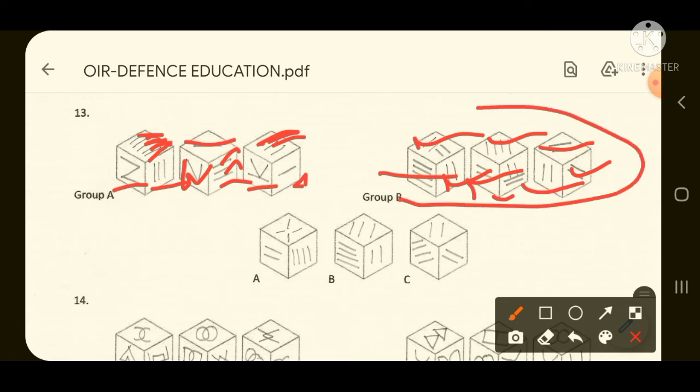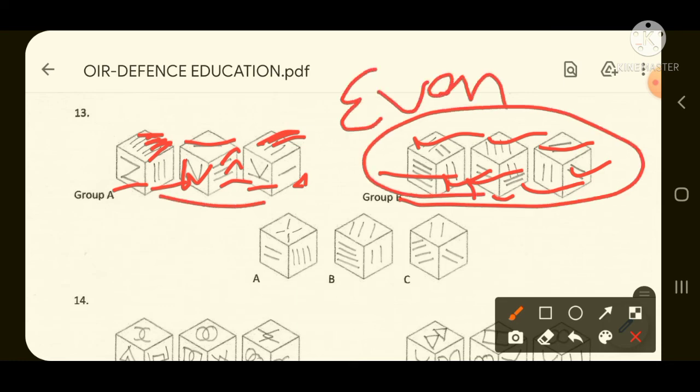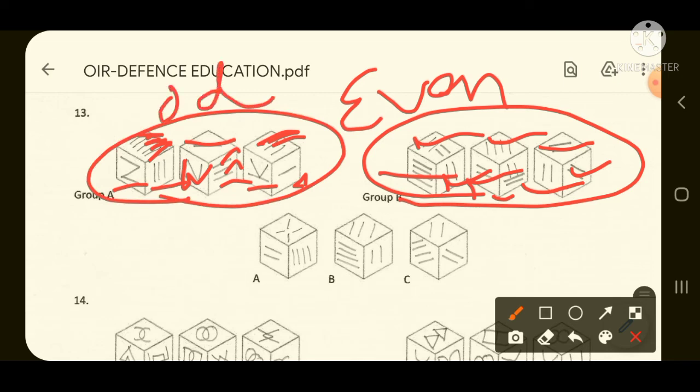Meaning, in group B there is an even number of lines and in group A there is an odd number of lines. So you have to look at the options and find out in which option an odd number of lines are there. If you look at option A, here it is 4 lines, 2 lines, 4 lines, so it is even, so it will not come.